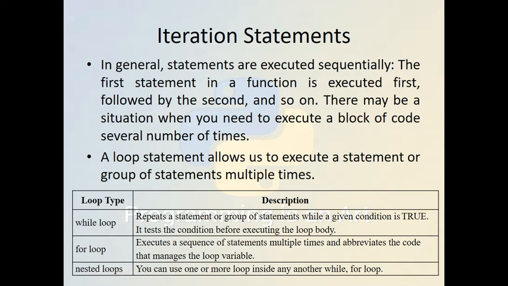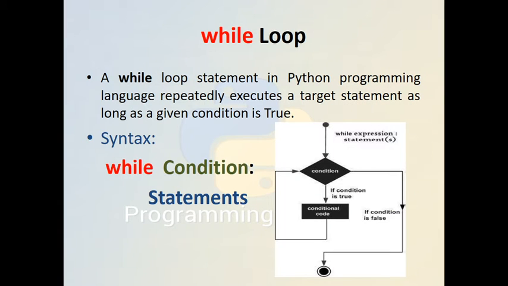The while loop repeats a statement or group of statements while a given condition is true. It tests the condition before executing the loop body. The format of the while loop is that it starts with a condition. The for loop executes a sequence of statements multiple times and abbreviates the code that manages the loop variable. So in a for loop there will be a loop variable, and the while loop starts with a condition. And we can also use the nested loop, a loop inside a loop. The while loop repeatedly executes a target statement as long as a given condition is true.